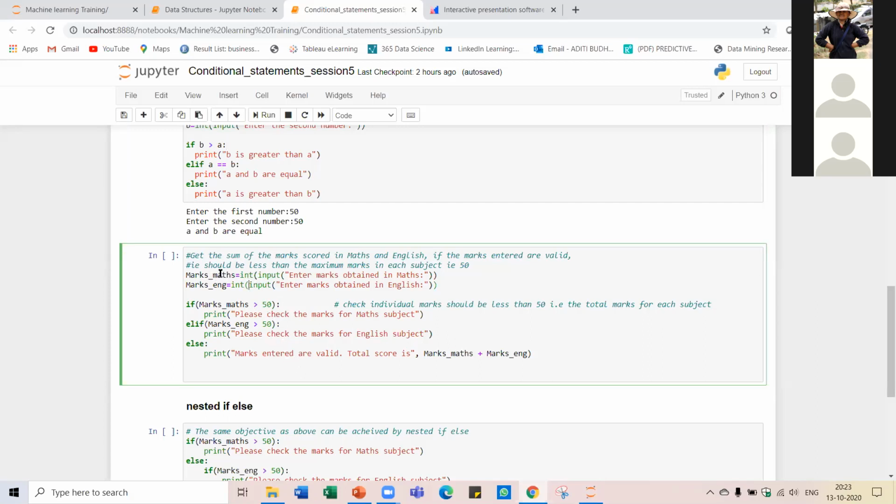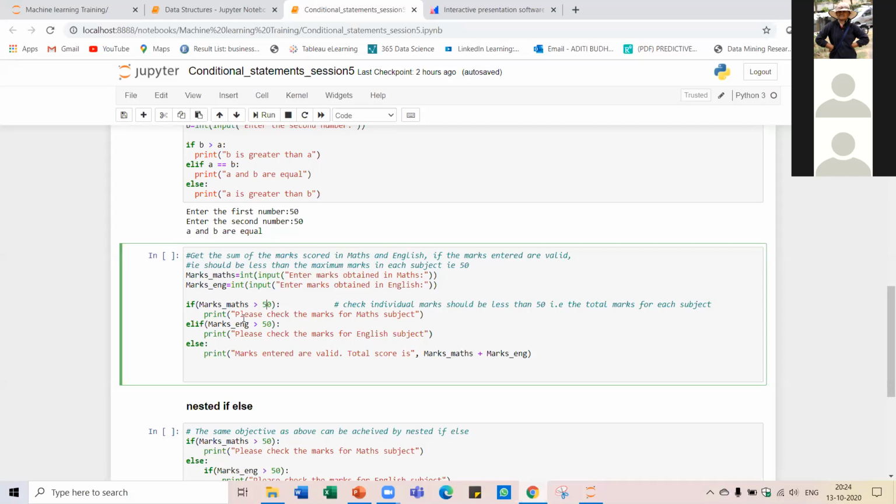First, using these two lines of code, I am entering the values for maths and English from the user, right? And by using this condition, I'm checking if the maths marks are greater than 50 or not. If it is greater than 50, then this is invalid, because our total marks are 50 and nobody can get marks greater than the maximum marks.